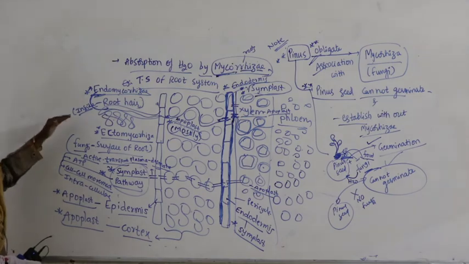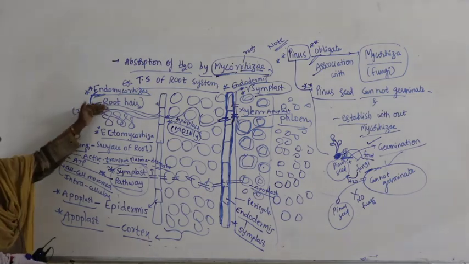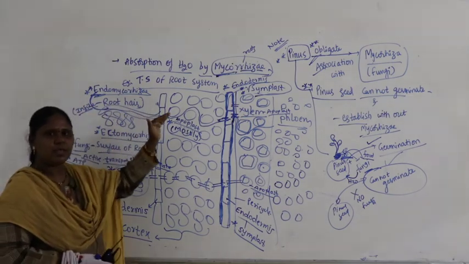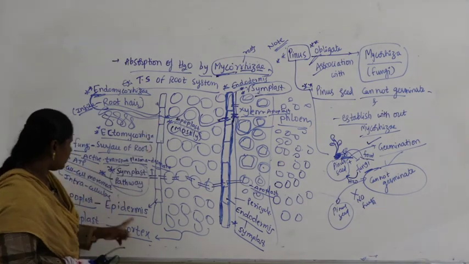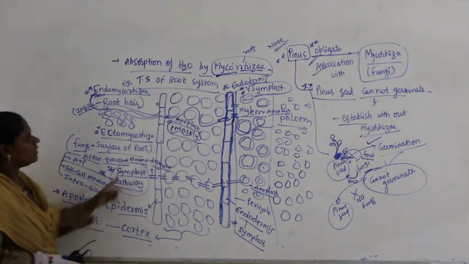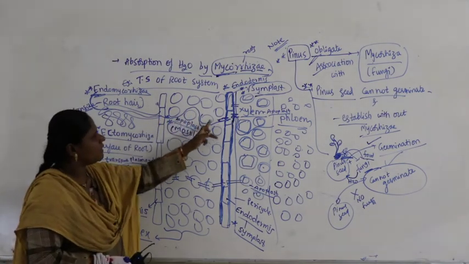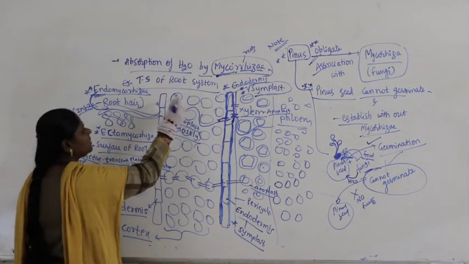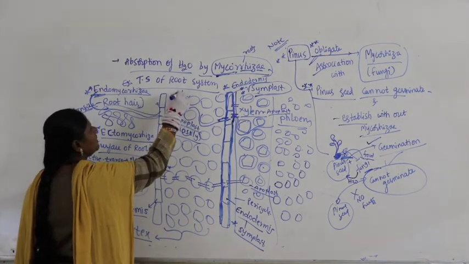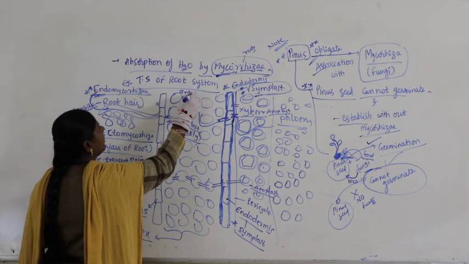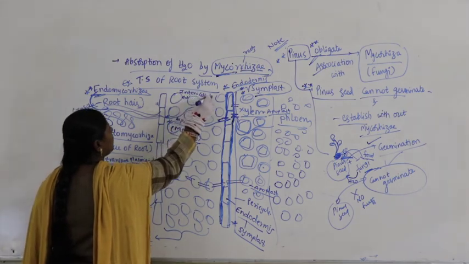How does endomycorrhiza grow? It enters inside the root hair. It also follows the apoplast: in the epidermis it follows the apoplast and grows across intercellular spaces. The space between two cells is called the intercellular space.